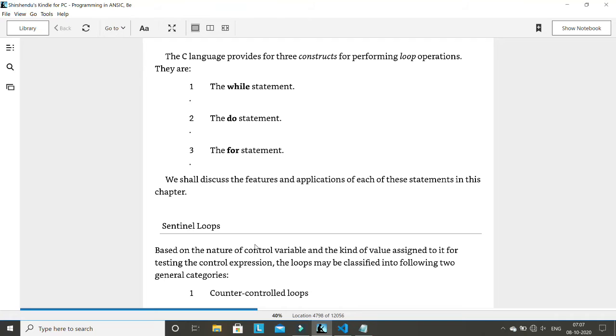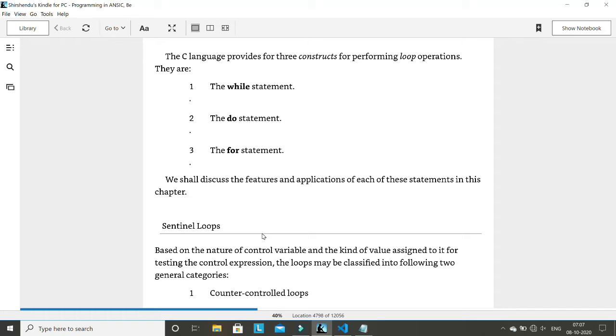Here these three types of statements are written, which I've already explained to you. Now there are two types of loops that normally exist. Every time I use the term loop, you have to understand that I am talking about any loop: while loop, do loop, for loop, any looping statement. If I specifically say for loop, do loop, or while loop, then it's a separate thing.